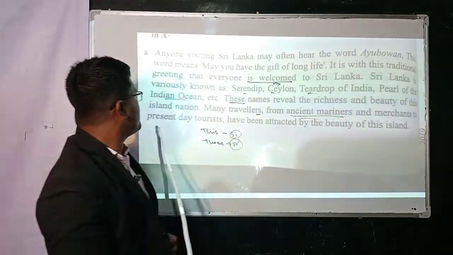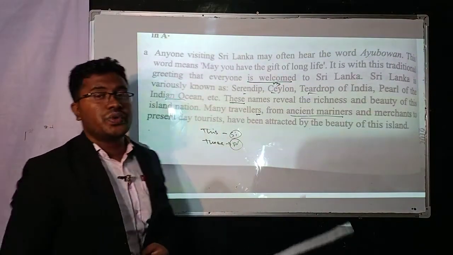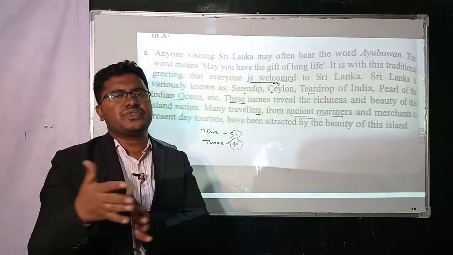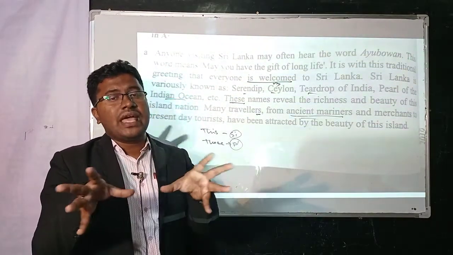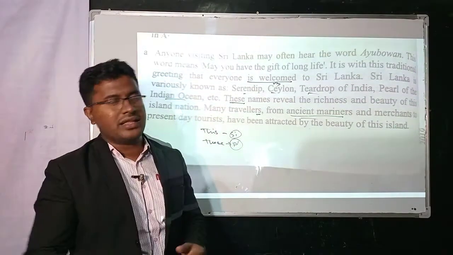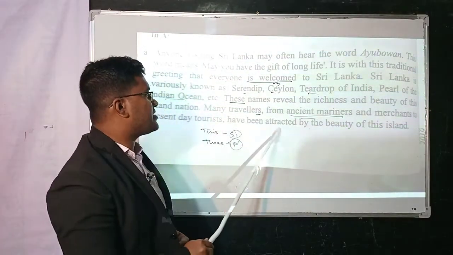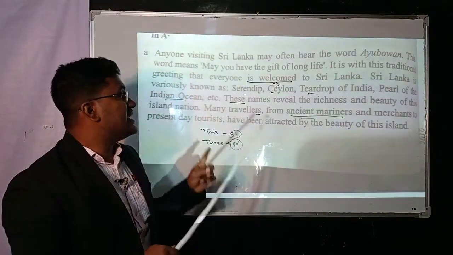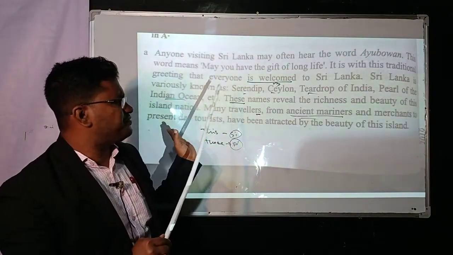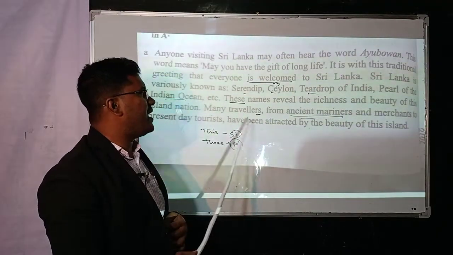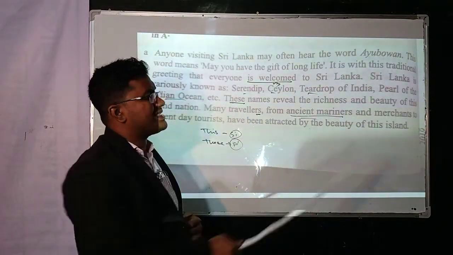And the merchant to present-day tourist. A tourist means a person who visits from one country to another for seeing and watching the beautiful scenes of other countries. Have been attracted. Look at the board: have been attracted. That means this word is in the past way, and this sentence is passive. Have been attracted by the beauty of these islands.